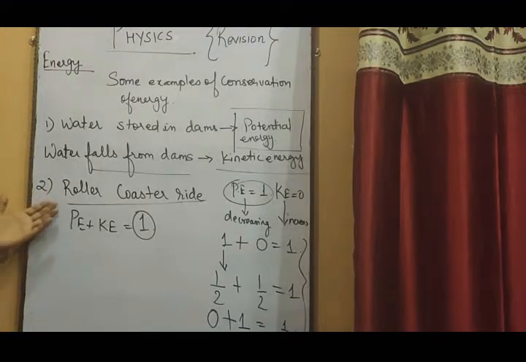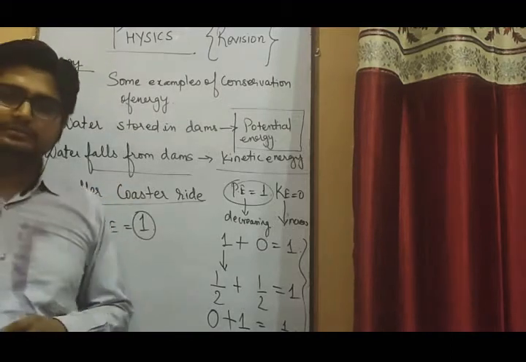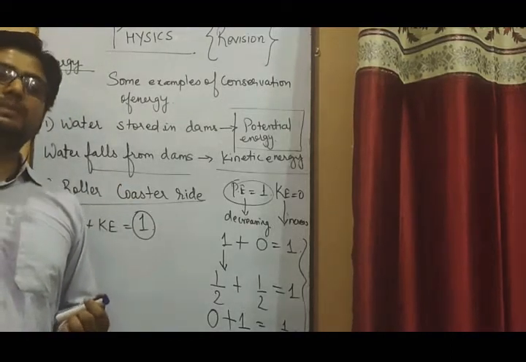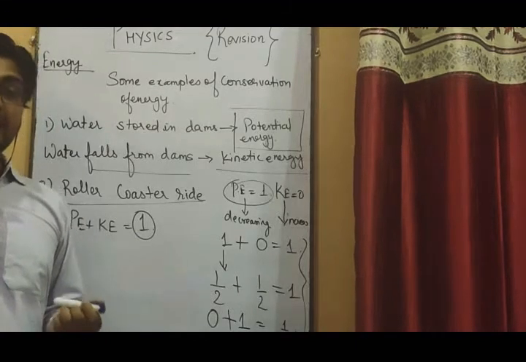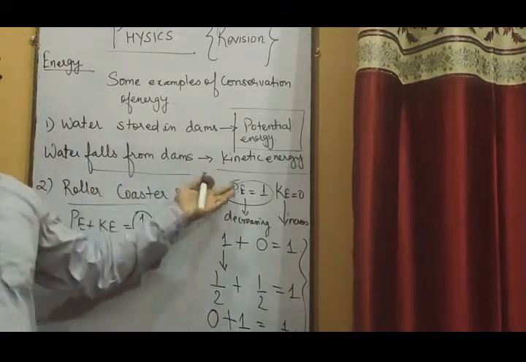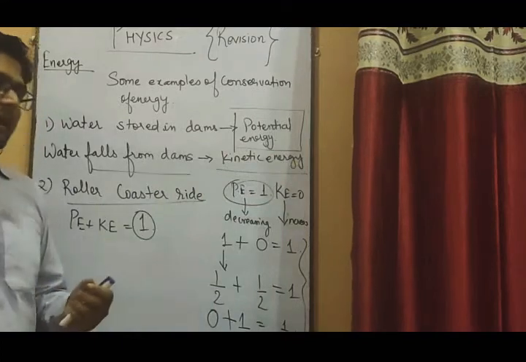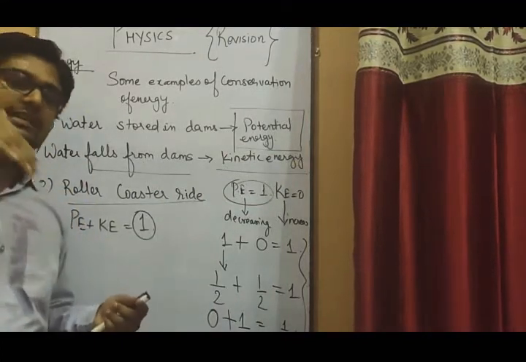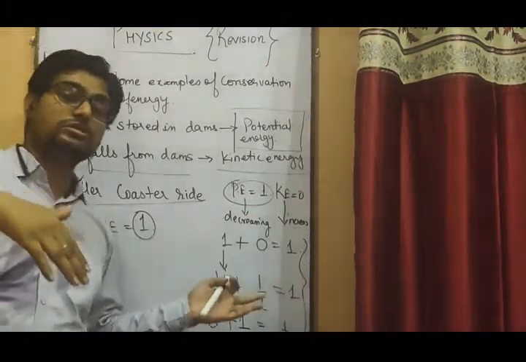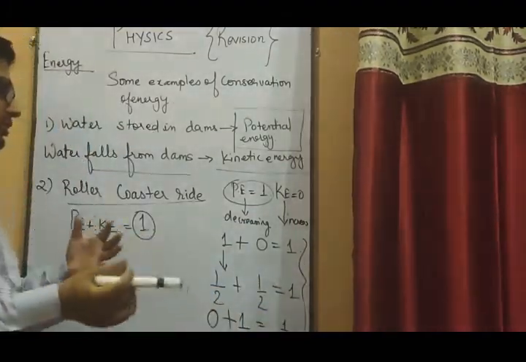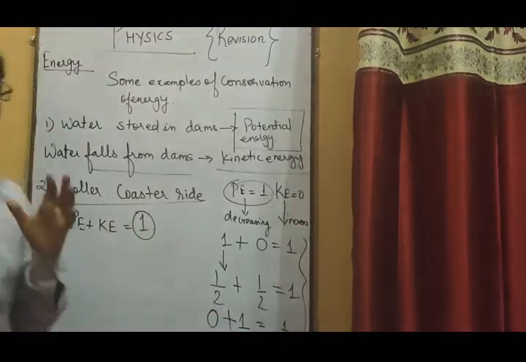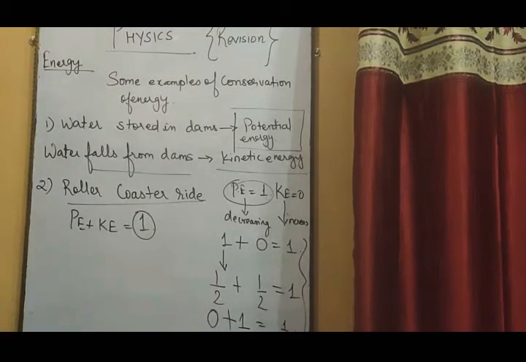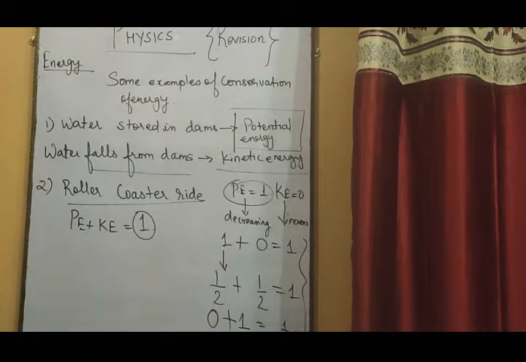So the same example is there with a roller coaster ride. Whenever you go for a roller coaster ride, at first you will be placed at a height, and at that time the potential energy will be maximum and kinetic energy will be least. But as soon as you start moving down, the potential energy keeps on decreasing because the height is decreasing, but the kinetic energy is also increasing at the same time. So the sum will always remain the same. So this is about examples of conservation of energy.